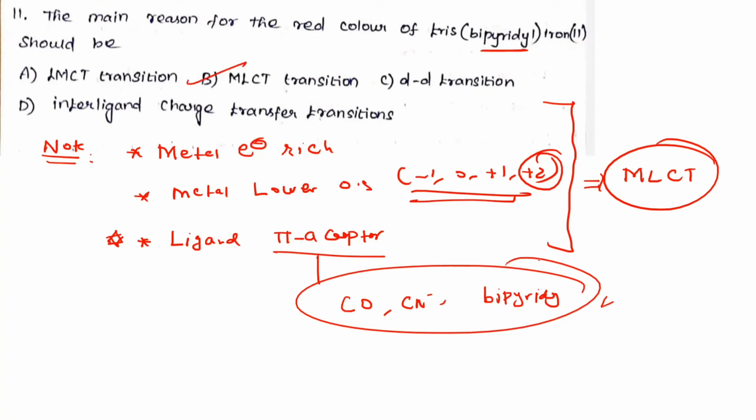Now understand the condition for MLCT. The metal should be electron rich and have a lower oxidation state, and the ligand should be a good pi acceptor, so metal to ligand charge transfer can happen. Therefore, in this question option B is the correct answer.